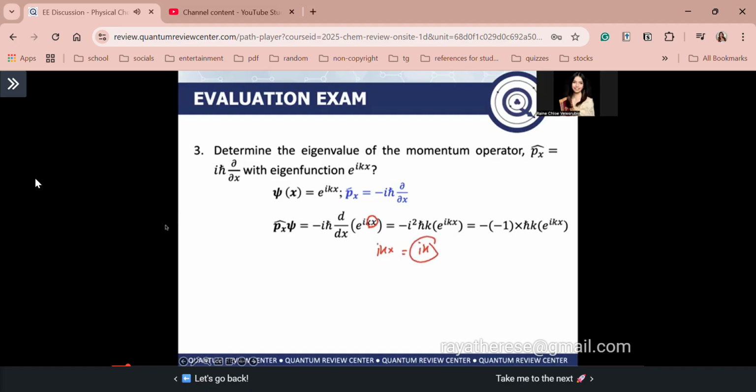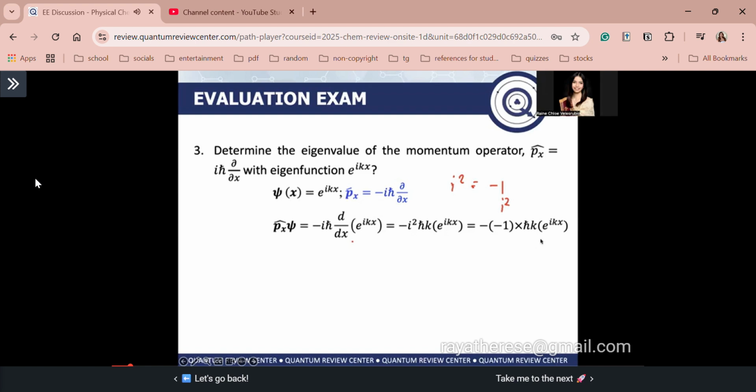Because i and k are constants, the function after derivation becomes negative i squared times h bar k times e to the power of ikx. Recall from your mathematics that i squared is just equal to negative 1. The square of the imaginary number is equal to negative 1. So let's substitute that: negative times negative 1, again this is your i squared times h bar k times e to the power of ikx.